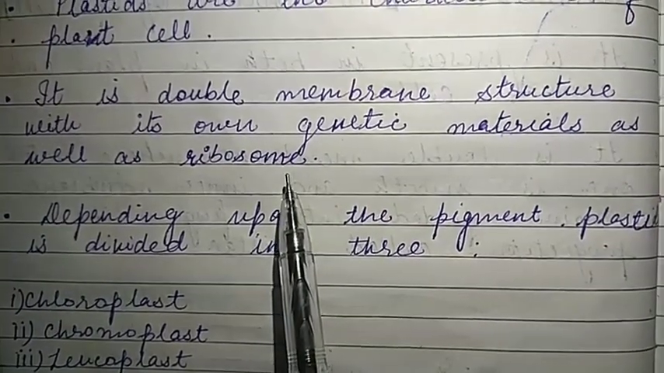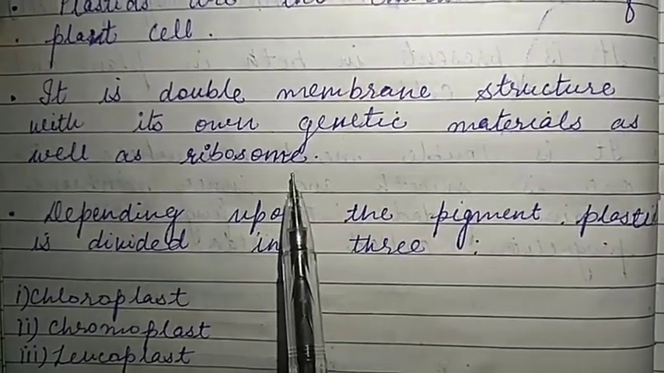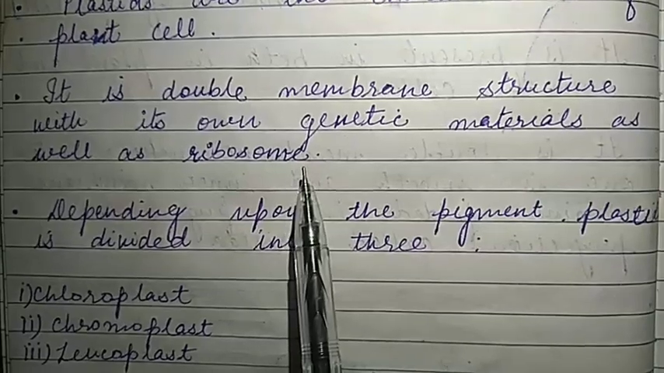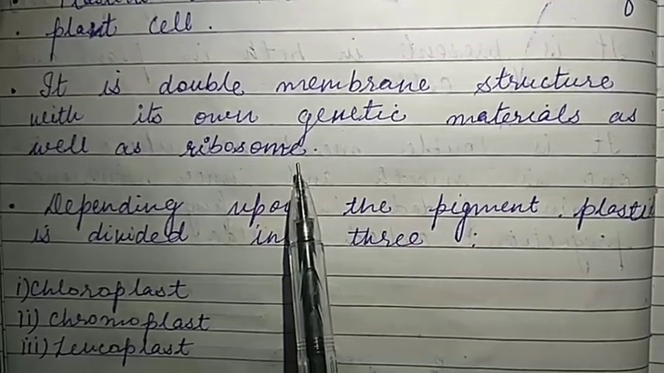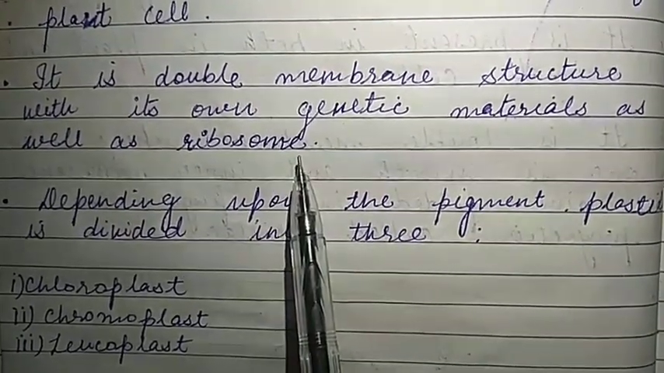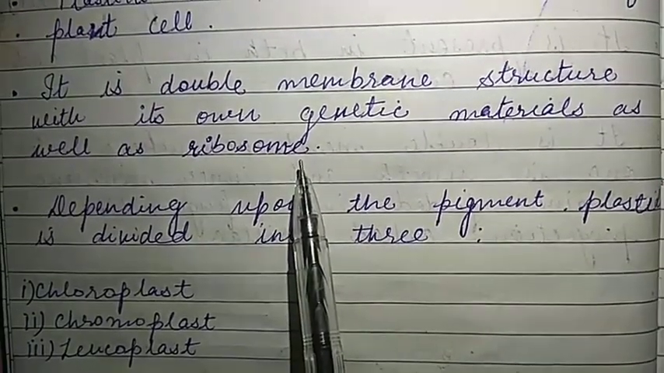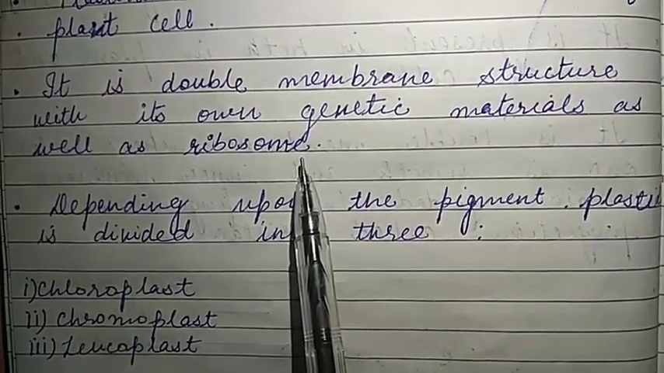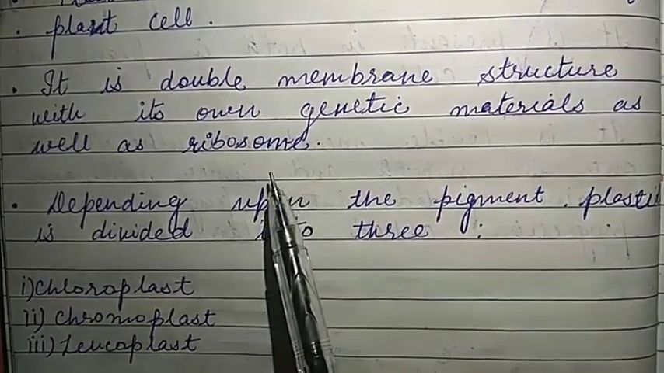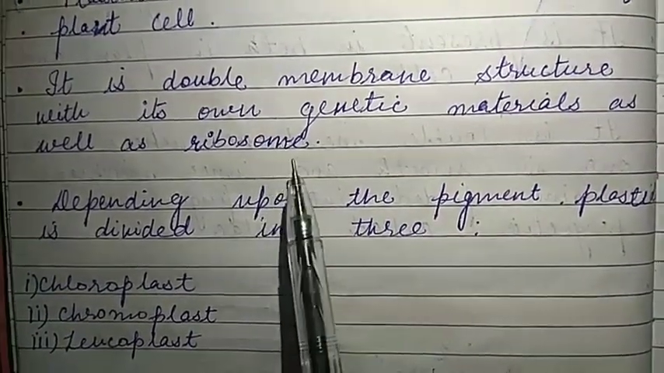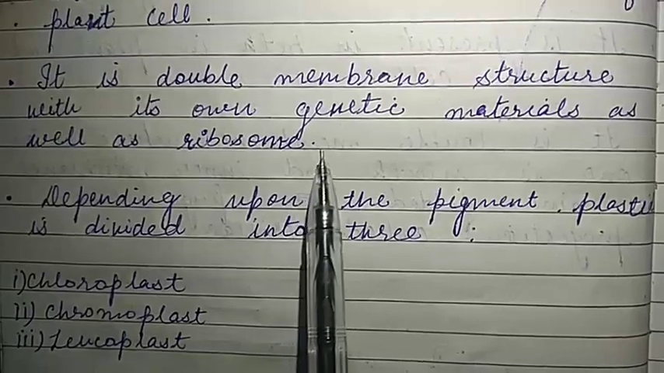So there are two organelles. One is mitochondria, another is plastid, which are called semi-autonomous organelles. Why? Because they contain their own genetic material, and by replication they can prepare multiple copies. So because of this they are called semi-autonomous organelles.